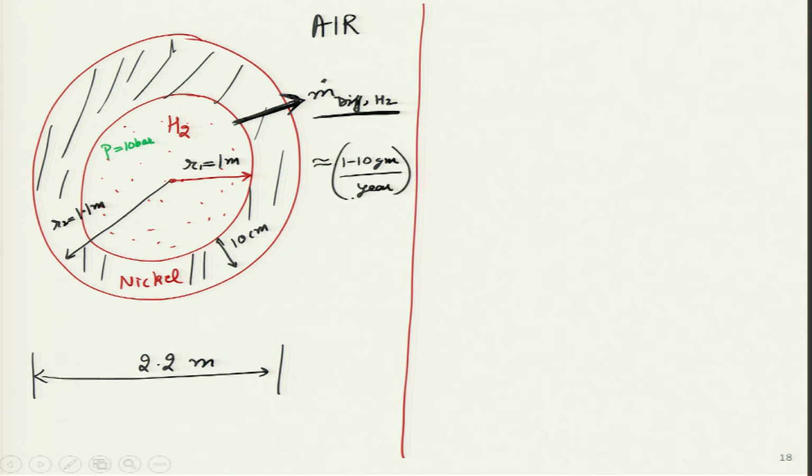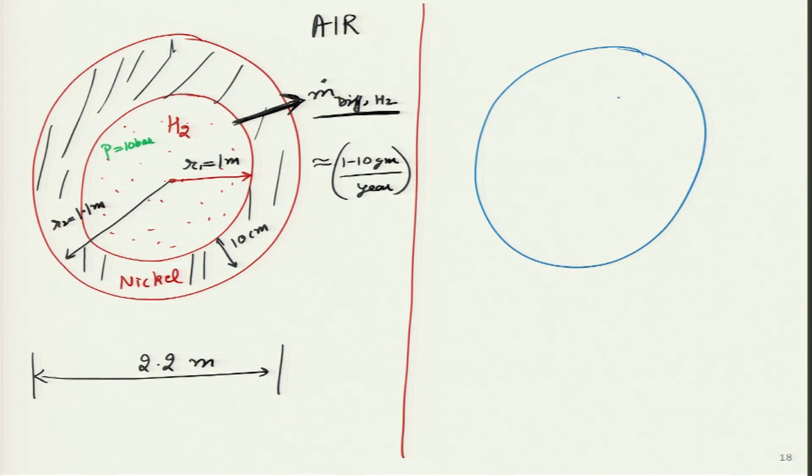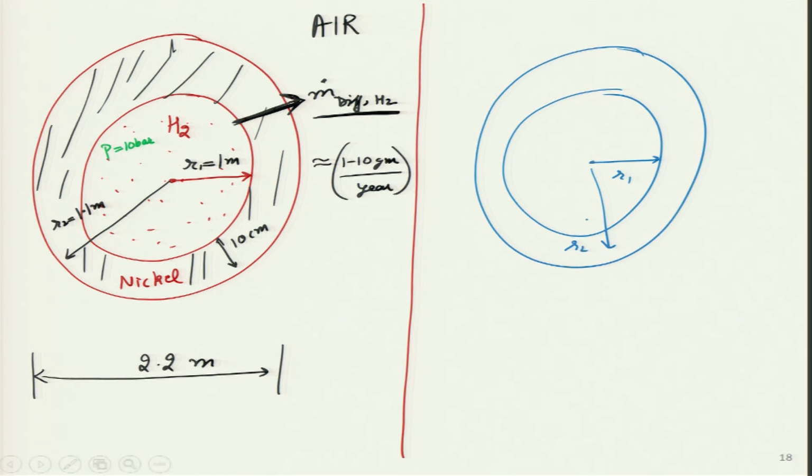So it illustrates a very good example of the application of Fick's law, because you remember these problems we have already solved in spherical coordinates for heat transfer, where we had a similar construction: temperature 1 is high, temperature 2 is low, and we used to see some sort of temperature profile.